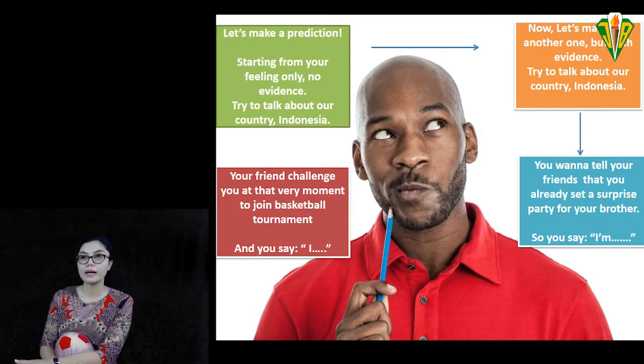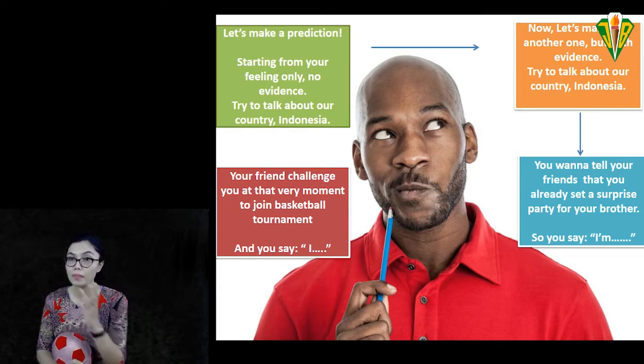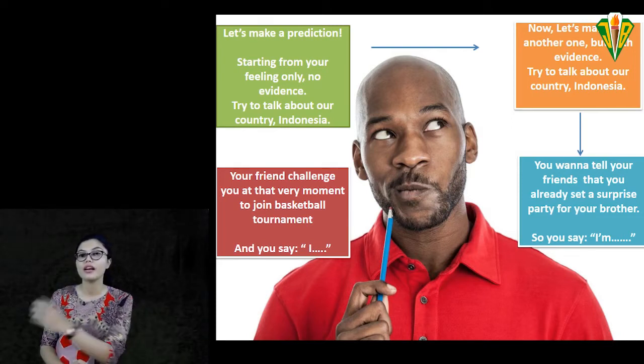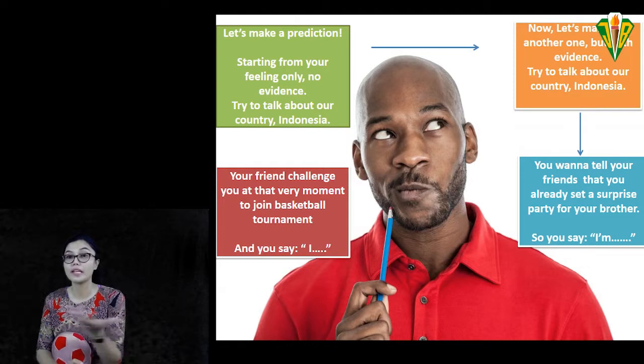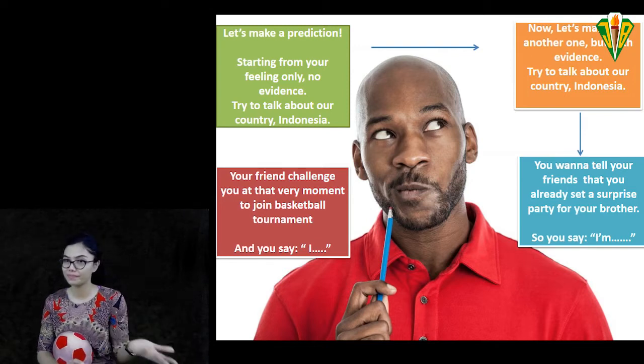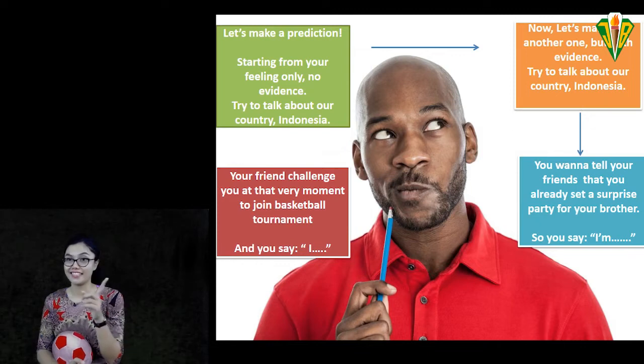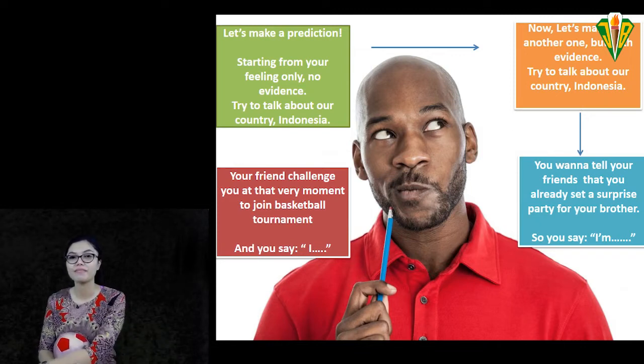And what about this one, continuing the dialogues, okay? You want to tell your friends that you have already set a surprise. You have a plan for your brother. This is for a surprise party. So, what will you say? I'm... Okay. Easy, right? Let's move to the next one.